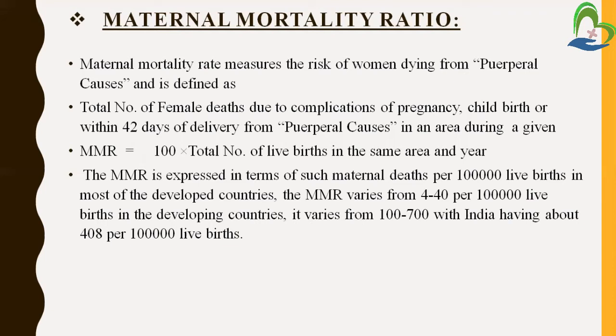So the total number of these deaths is used to calculate the MMR. The maternal mortality ratio is calculated as the number of maternal deaths divided by the total number of live births in the same area and year, multiplied by 100. So we can find out the maternal mortality ratio. It is expressed as maternal deaths per 1 lakh live births.